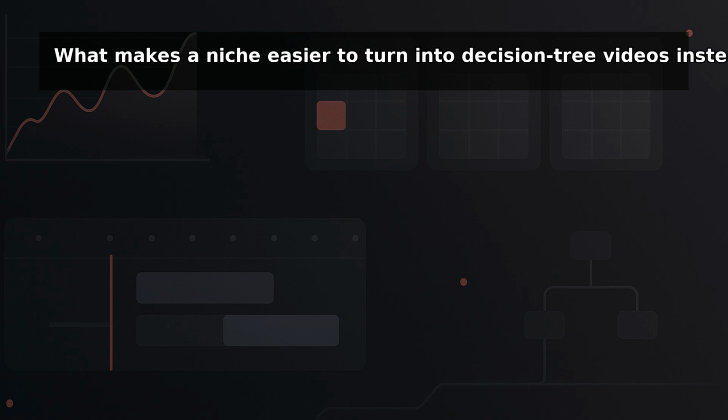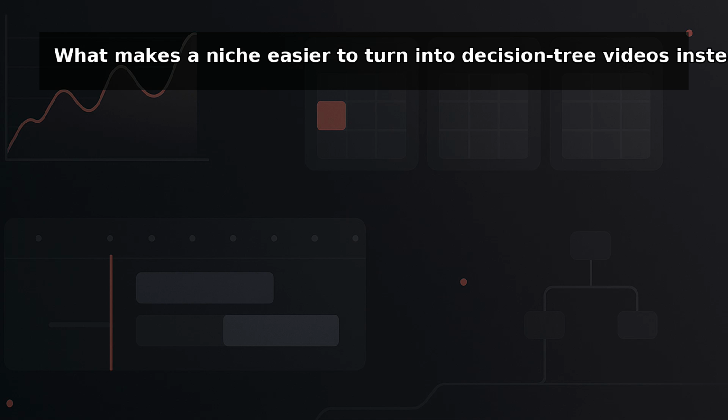Fourth, stable logic. The branching rules should stay useful for a while. If the niche changes every week because it's trend-driven, your trees go stale too fast. Good fits are niches like software selection, camera setups, pricing models, ad strategy, or content workflows. Weak fits are broad "be better" niches where the inputs and outputs are too fuzzy.